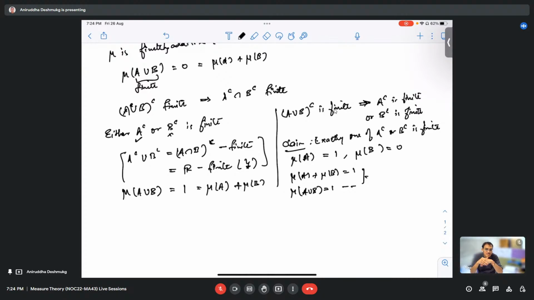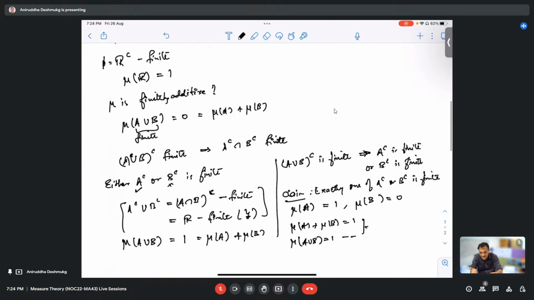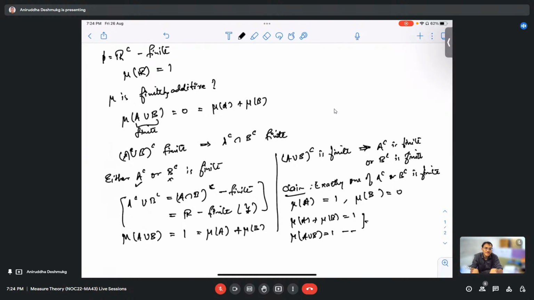Okay, so Robin, is this clear? Yes. And then taking the infimum over this, that's what gives us the outer measure, right? Yes. So what you can do to check the countable additivity, you do the same thing. Then you will be able to prove that out of that union, exactly one of them, exactly one A_n complement is finite. And then do a similar thing. I think you can do that, right?